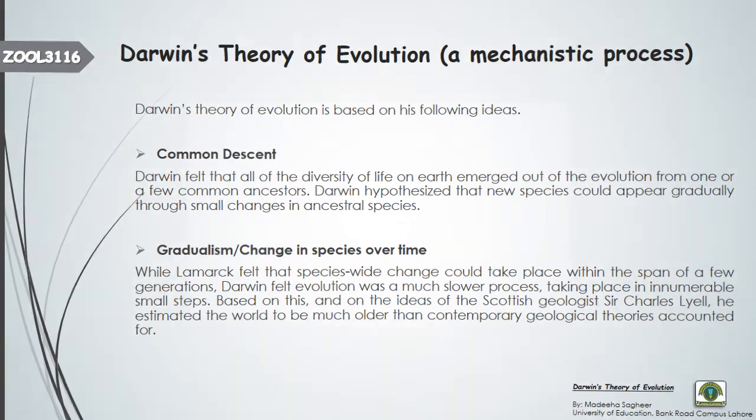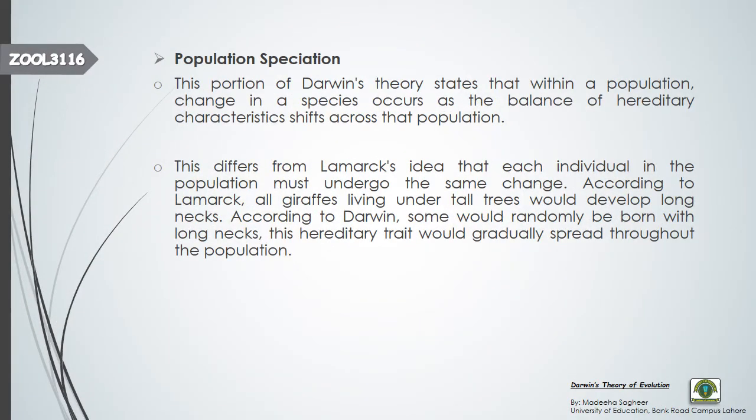The next idea of Darwin's mechanism of evolution is population speciation. Every population, according to Darwin, undergoes changes, or every population evolves and ultimately becomes a distinct species. So this is what is called population speciation.